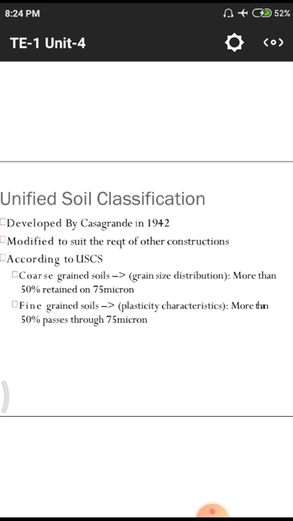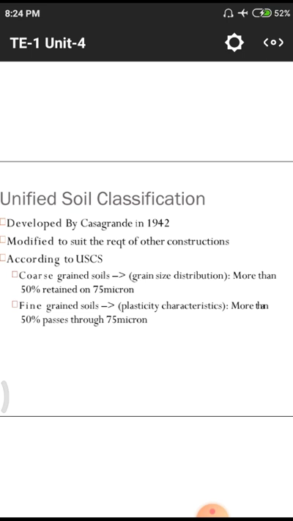The particles that are retained on the top of the 75 micron sieve are called coarse grained soils, and those that pass through 75 microns are called fine grained soils. You need to observe these two points. They are differentiated using a unique sieve, whose size is 75 microns. Those retained on 75 micron are coarse grained particles, and those passing through 75 micron are fine grained particles.